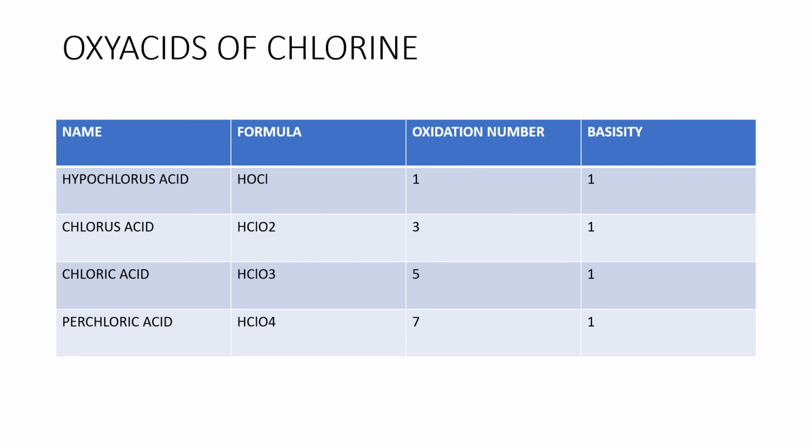Oxidation numbers: the chlorine oxidation number in hypochlorous acid is +1, in chlorous acid +3, in chloric acid +5, in perchloric acid +7.